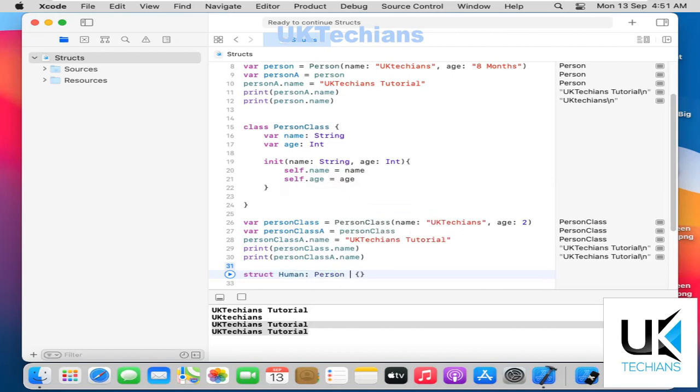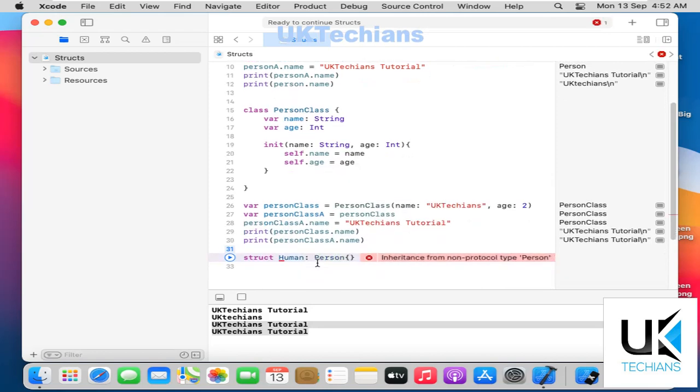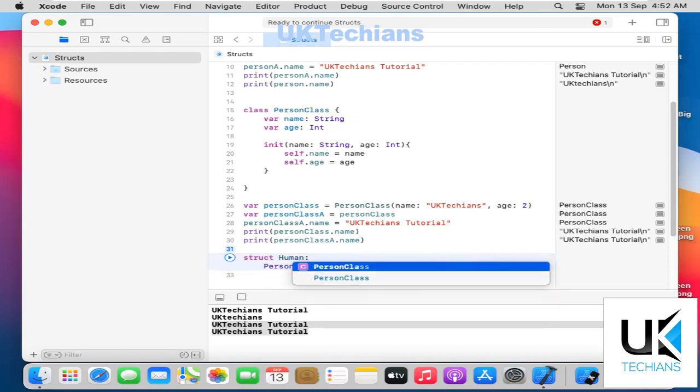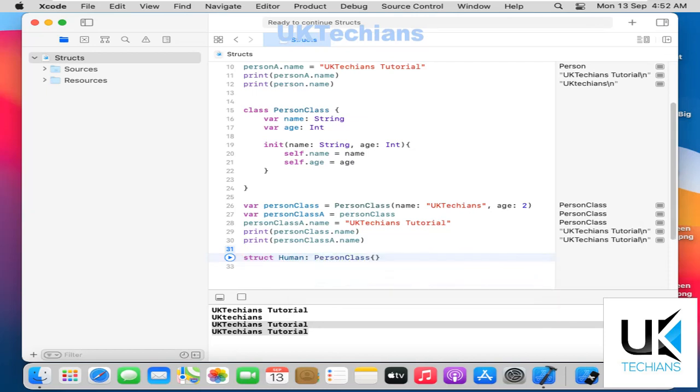It will never give me a chance to inherit, because it says inherit from non-protocol type Person. Structs can't be inherited by another struct or another class. So it will not allow us to inherit the class as well.